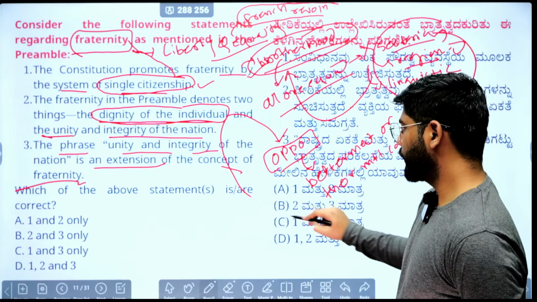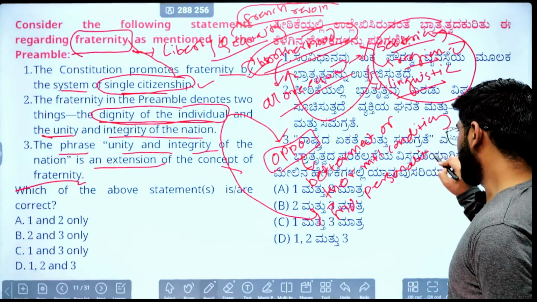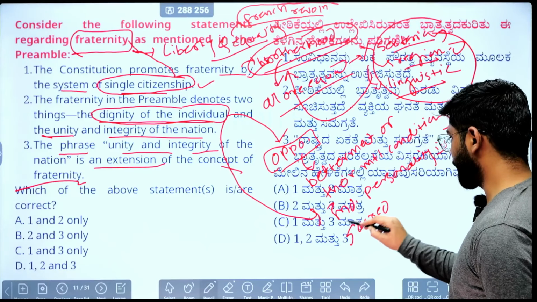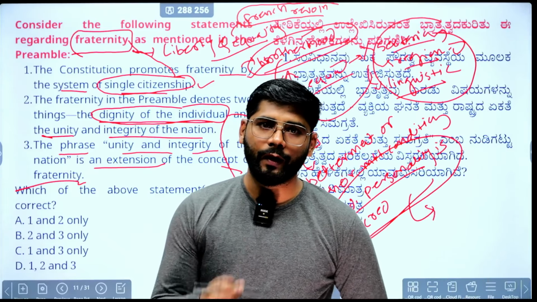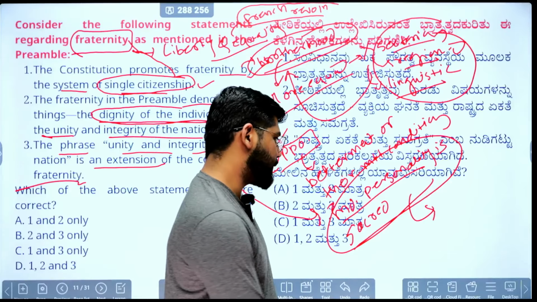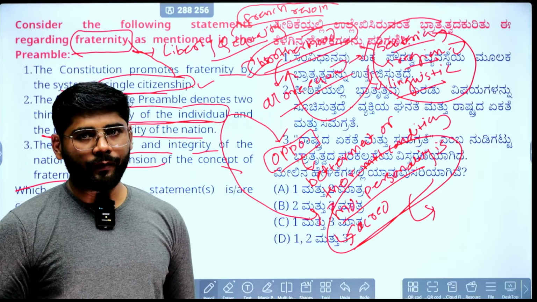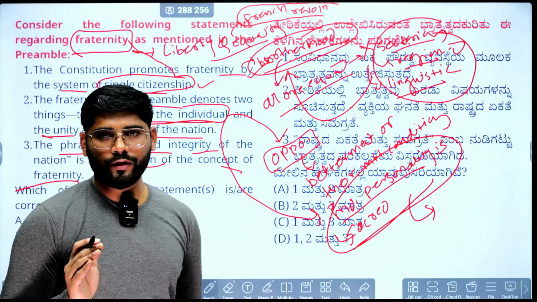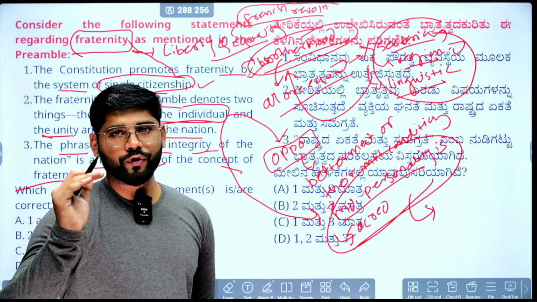Second aspect is their individual personality is sacred. What does it mean that individual personality is sacred? That everyone is sacred, irrespective of their religion, sectarian identity, regional identity, or linguistic identity. Every personality in India is sacred. So this is one aspect of fraternity: when the individual identity is sacred, irrespective of any regional or linguistic appellation, then only we can enforce the feeling of brotherhood, and through that we can ensure fraternity in the country.